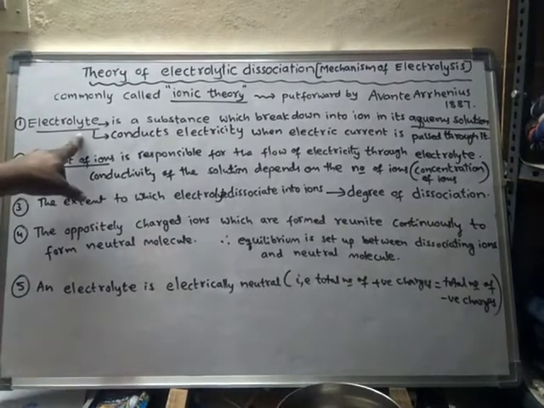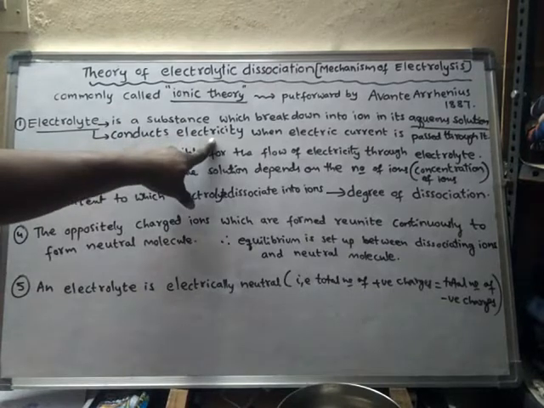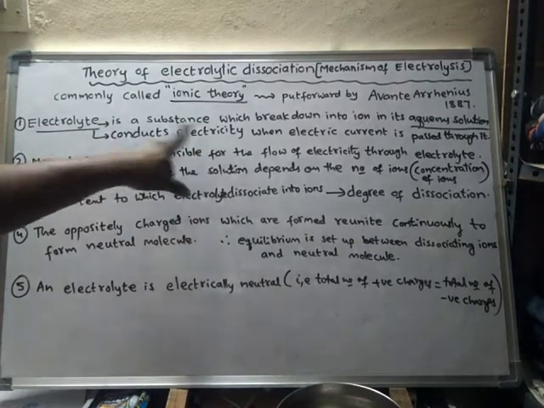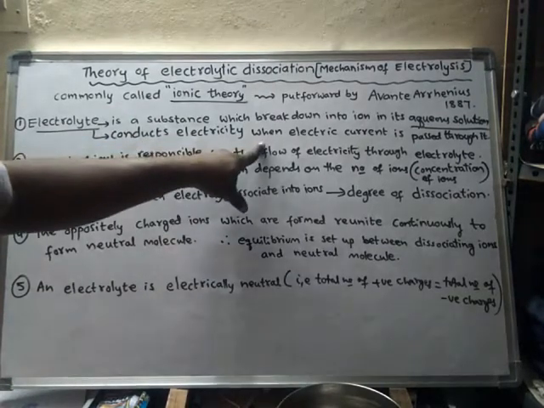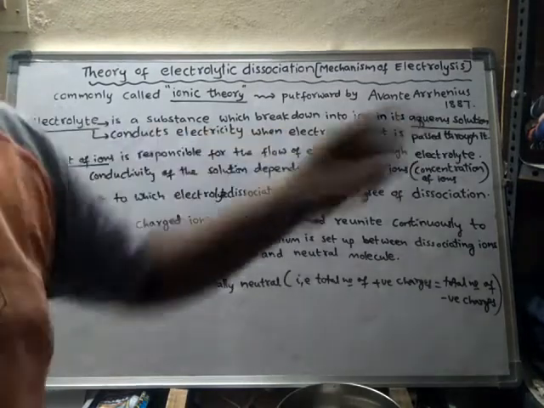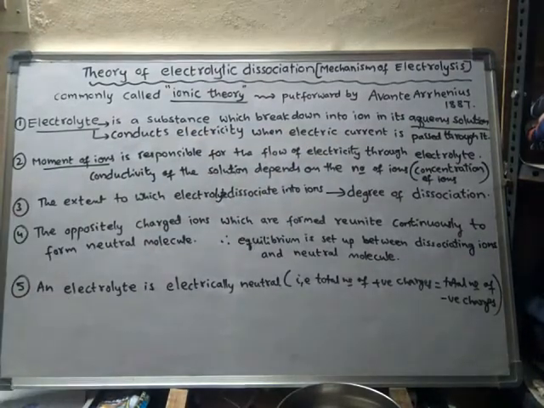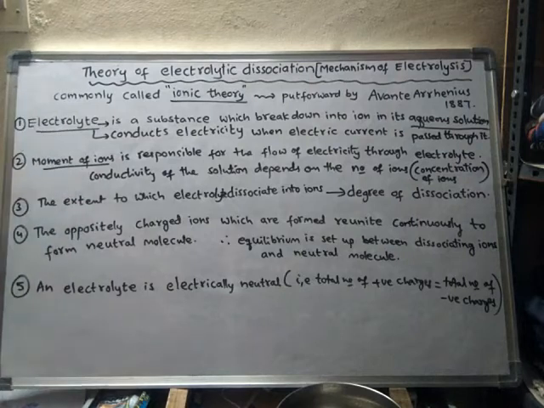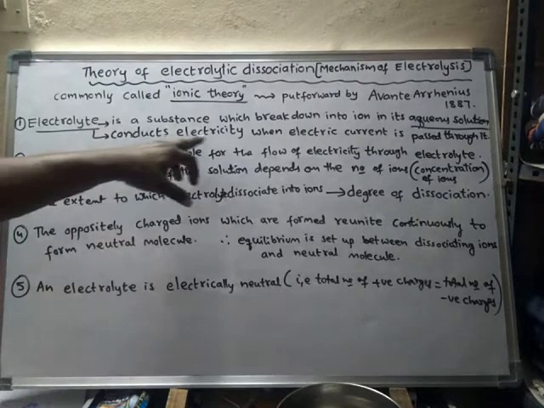And such an electrolyte will conduct electricity when electric current is passed through it. Such a substance is said to be an electrolyte. Why is it conducting electricity?